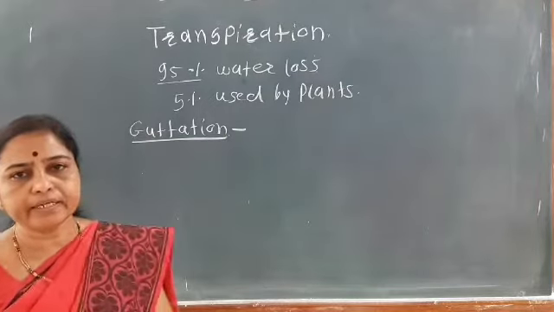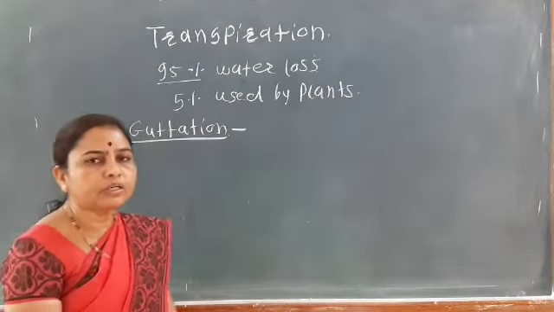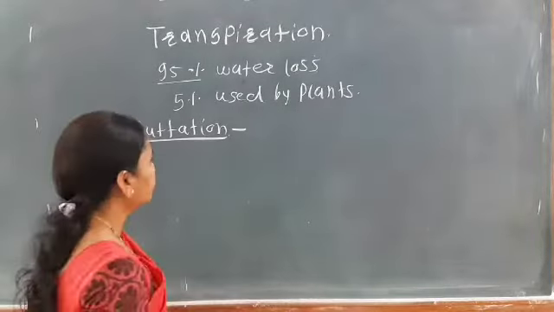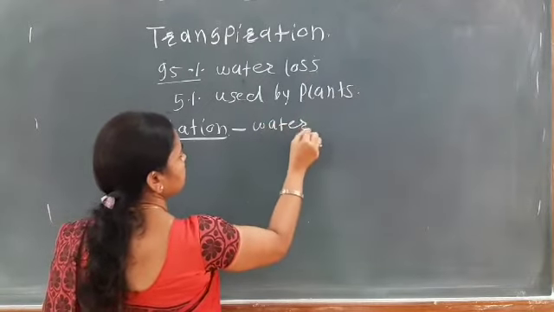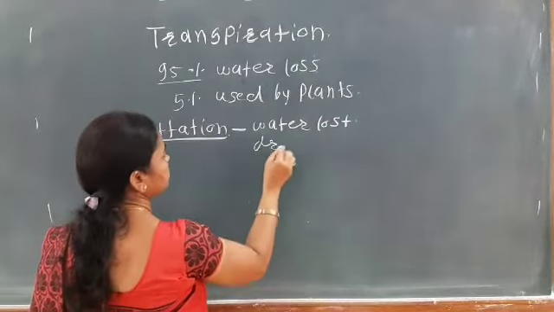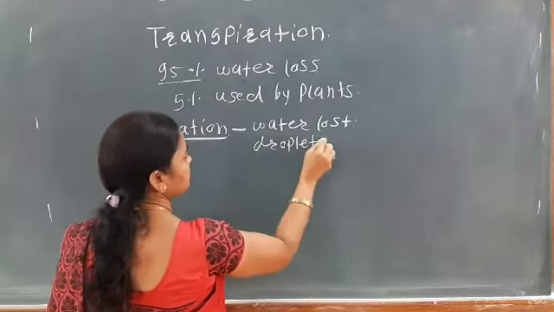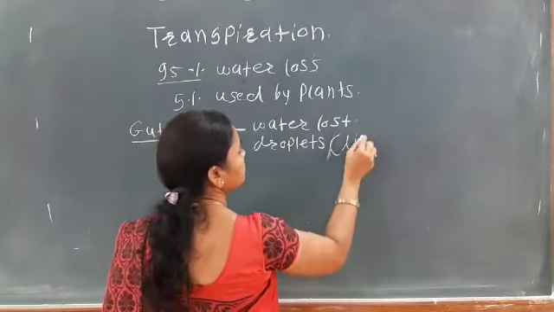What is meant by guttation? If the water is lost in the form of liquid, in the form of droplets, that is the liquid form.